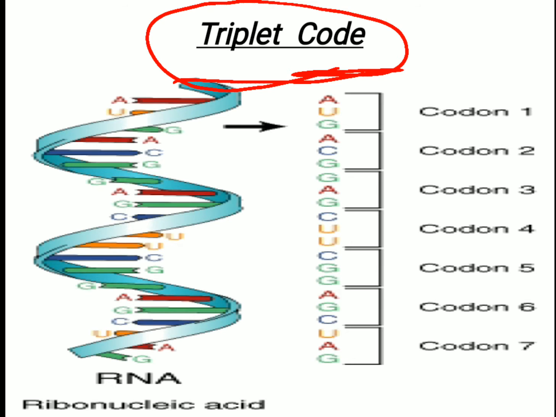It means that three nucleotides code for one codon. For example, here it is written AUG, the first one. It is coding for one codon. Then ACG, it codes for the second codon. And similarly, three nucleotides code for one codon.